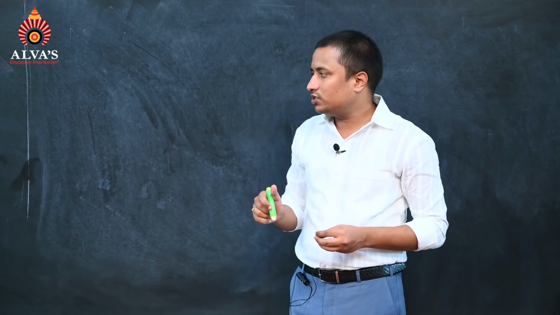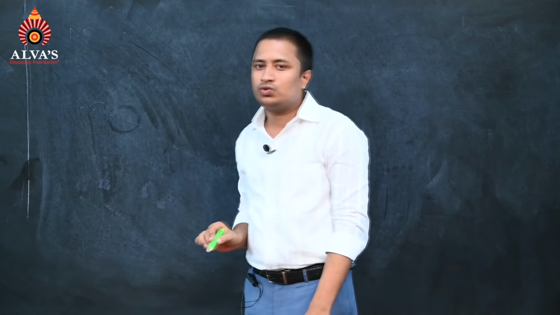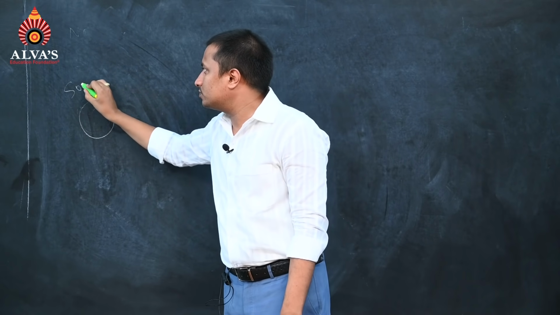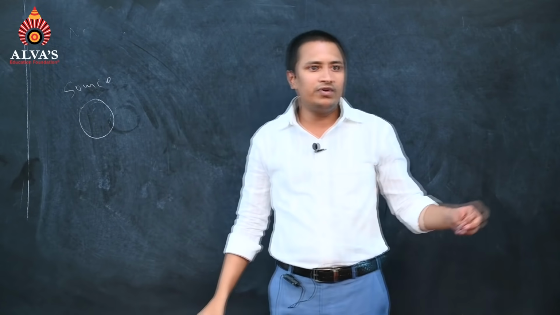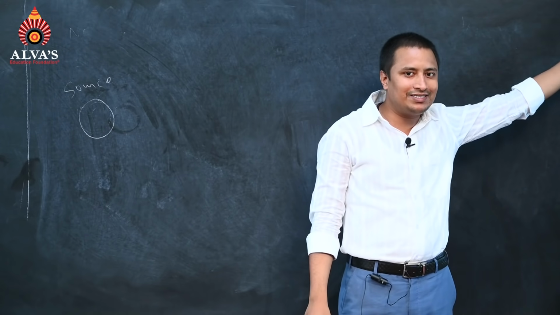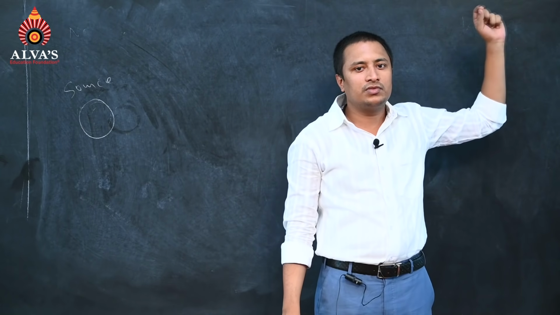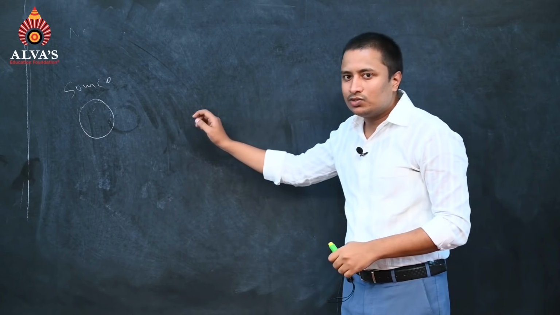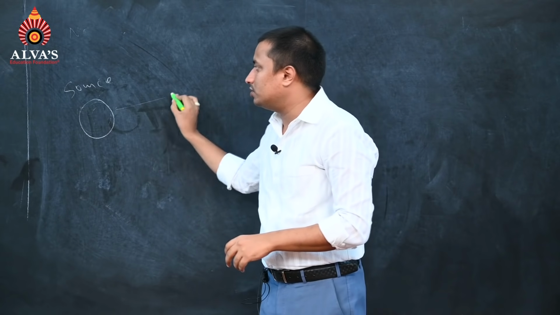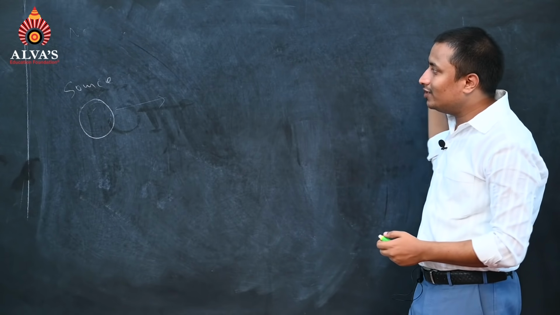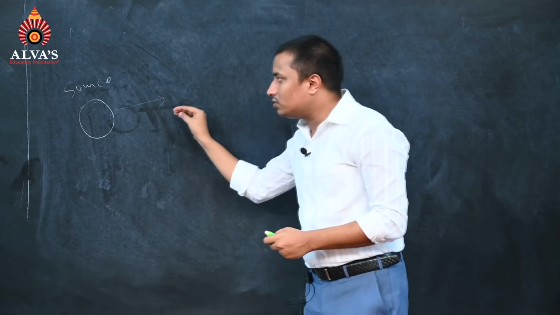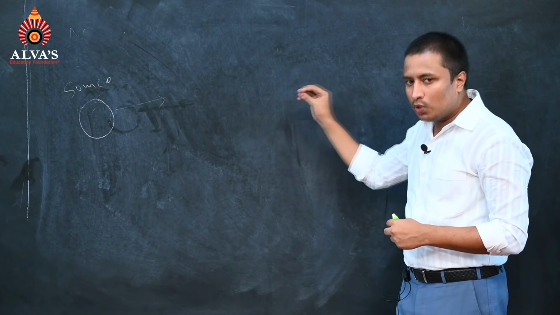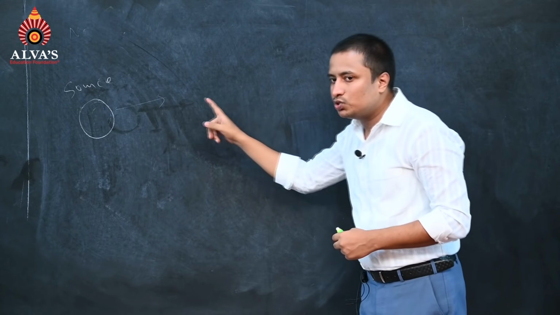First of all, let us understand. If there is a source charge, say any source charge, and we have a test charge, let us say a unit positive test charge, which is coming from infinity. From infinity, we are bringing a unit positive test charge towards this charge. So what will happen? Due to this source charge, there will be a repulsion on that unit positive charge. If there is a repulsion, what will happen? The external agent, which is me, has to do work. I have to do work to push that charge towards it.